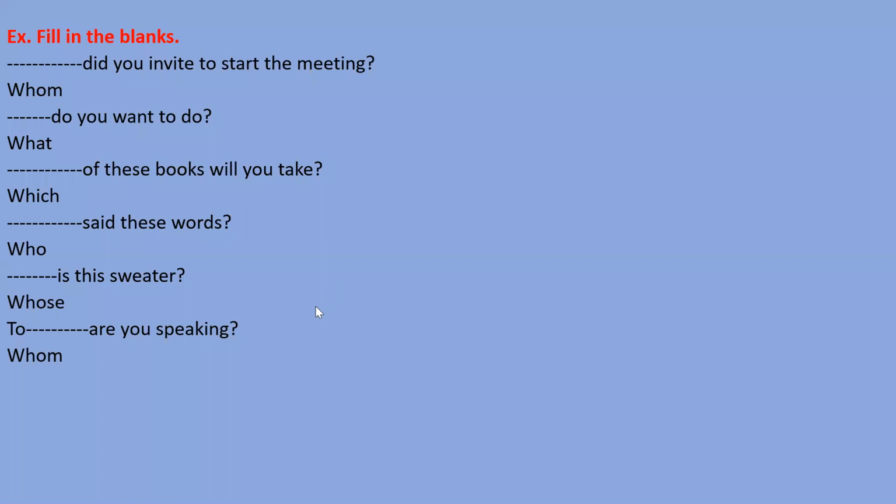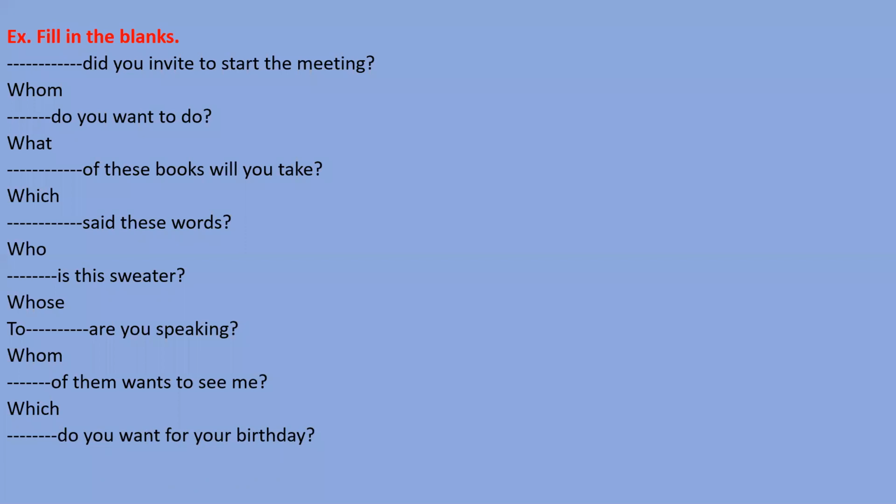Okay, my next sentence is: of them wants to see you. So which interrogative pronoun will come there? It's a little complicated sentence. Sir, which? Yes, which word will come here? We know that we can use which for things also and for people also. So which of them wants to see you? उनमें से कौन तुम्हें देखना चाहता है, right? So that's why which is right here.